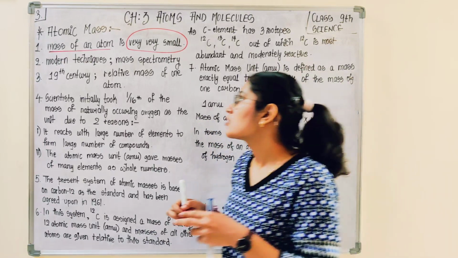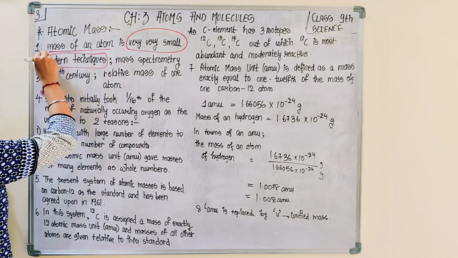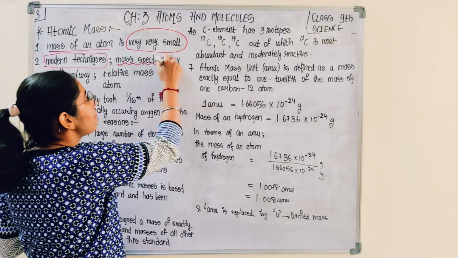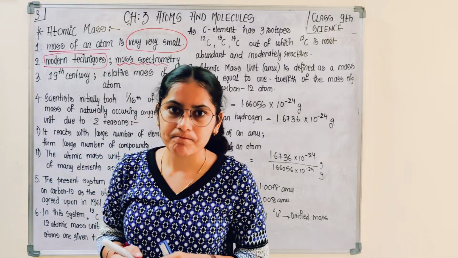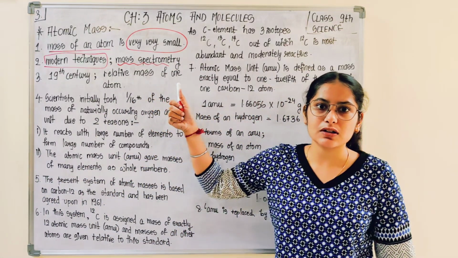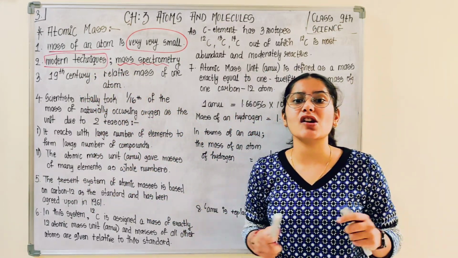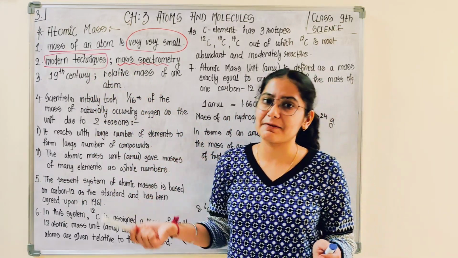Nowadays, by using modern techniques, one of which is mass spectrometry, we can identify the mass of a particular atom of an element.